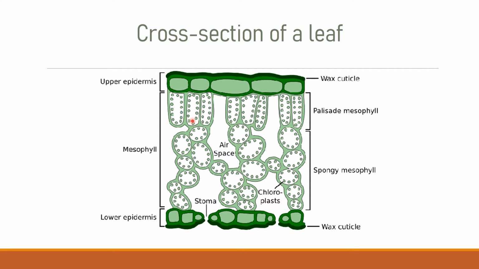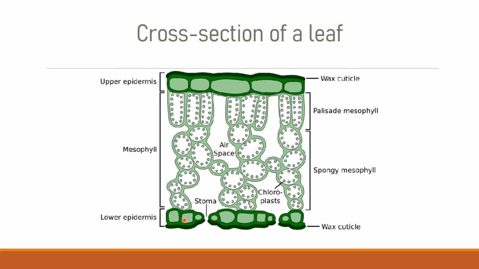Under the palisade mesophyll there are spongy mesophyll cells. Even they have chlorophyll, and they also participate in the production of food. There are certain spaces in between them. These spaces are important for the diffusion of gases and even for the conduction of water.